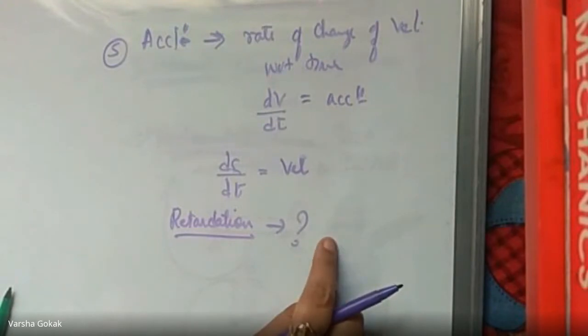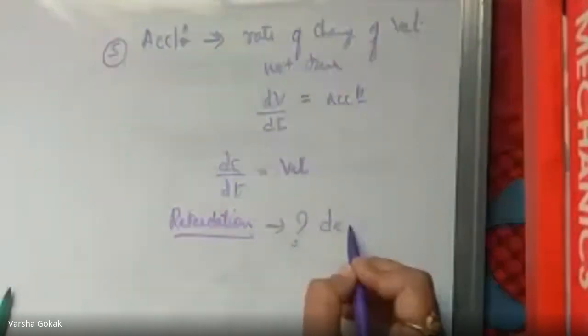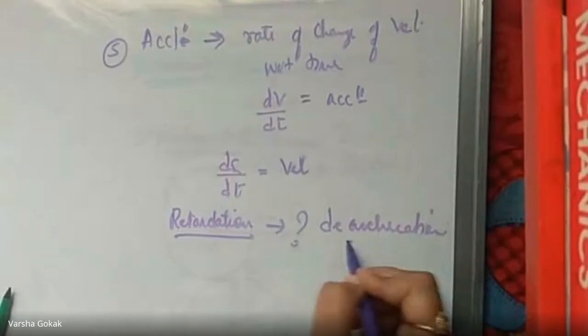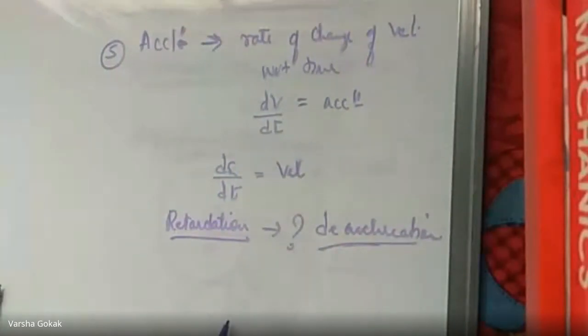Anything to do with the sign? Retardation is also called deacceleration. Negative sign. Negative sign to what? Positive sign to negative sign.